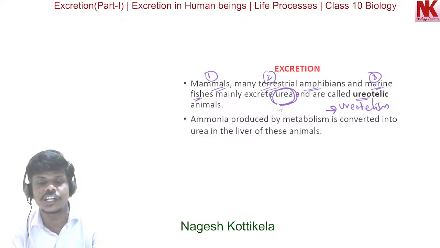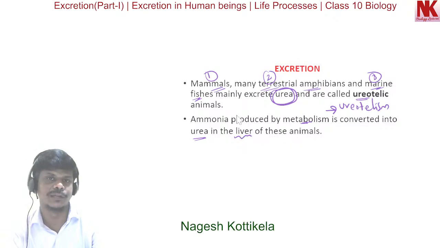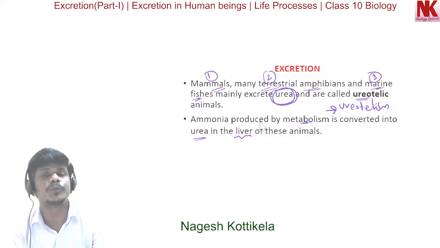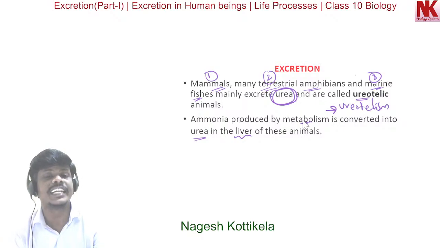They excrete urea. Ammonia produced by metabolism is converted into urea in the liver of these animals. So the ammonia produced during the metabolic reactions is converted into urea in the liver.